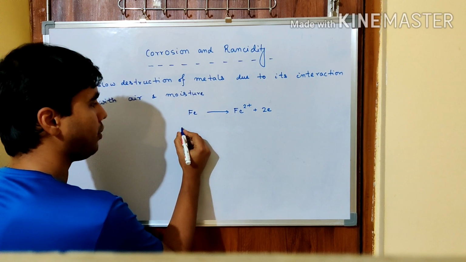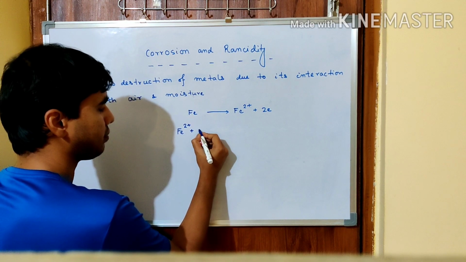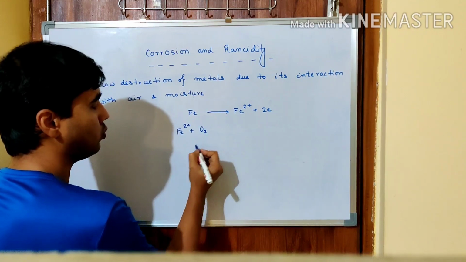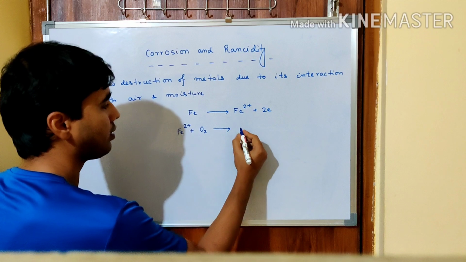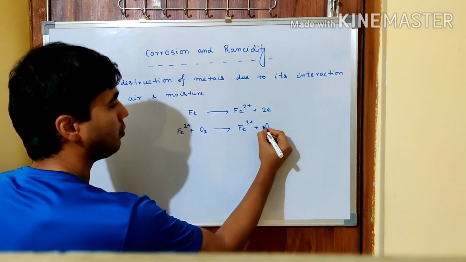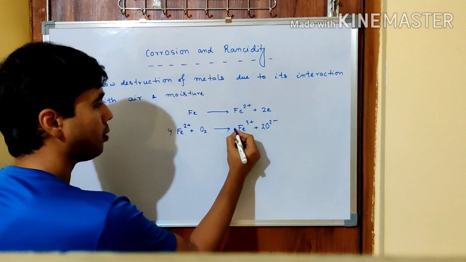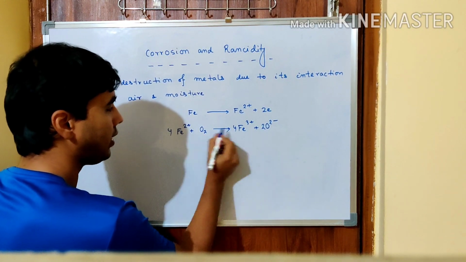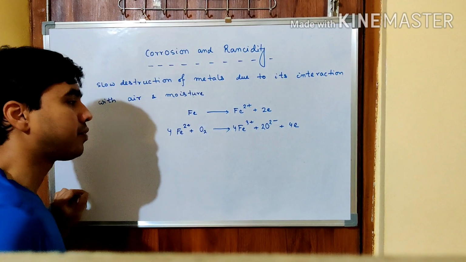At the same point of time, in presence of oxygen, that is O2, which is a good oxidizing agent, Fe2+ can lose one more electron to become Fe3+. So it is 4Fe2+ going to 4Fe3+, with 1 electron change per iron, so it becomes 4 electrons.